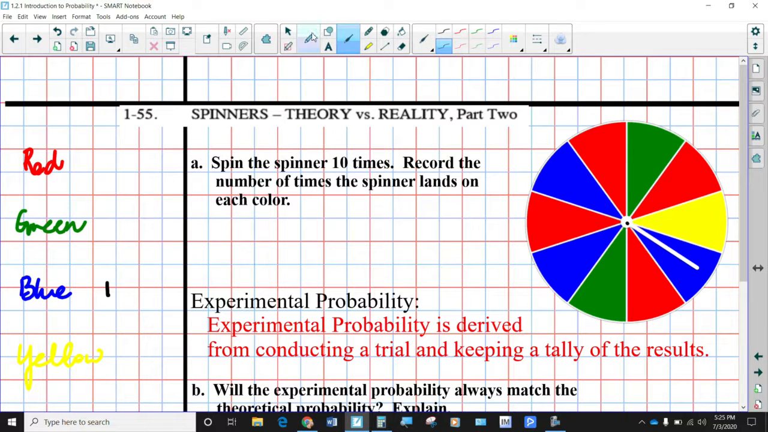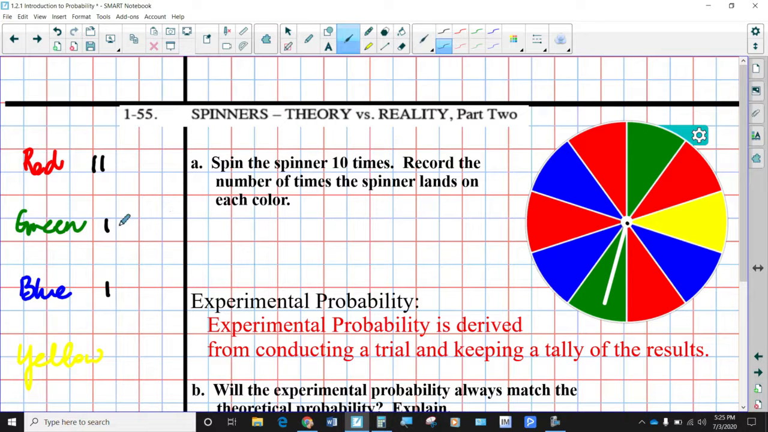Second, oh, stop it. Second spin. Green. Third spin. Red. Fourth spin. Red. How many times do we expect the red to come up in 10 spins? Something to think about there.